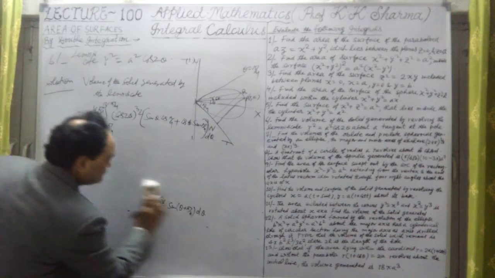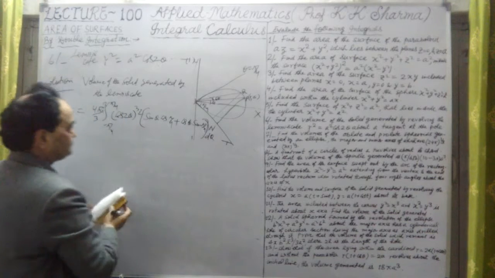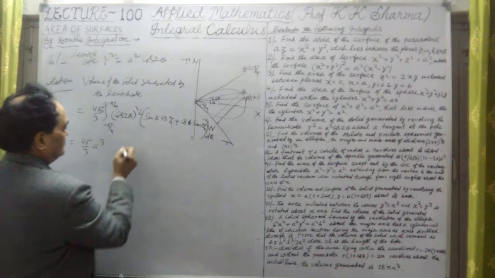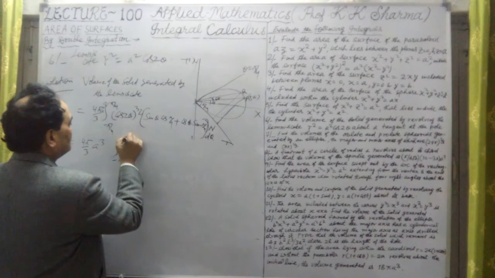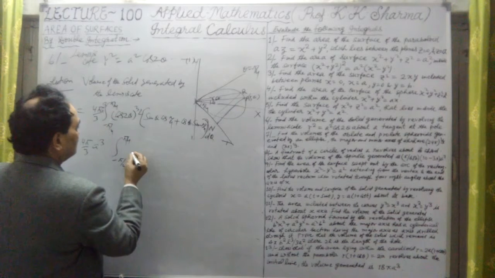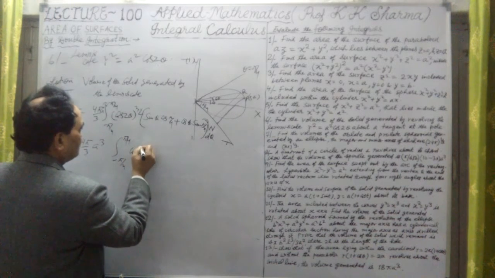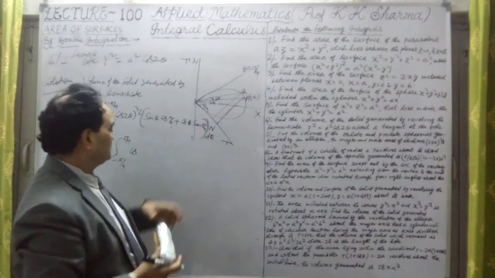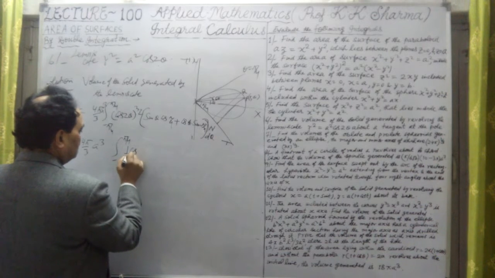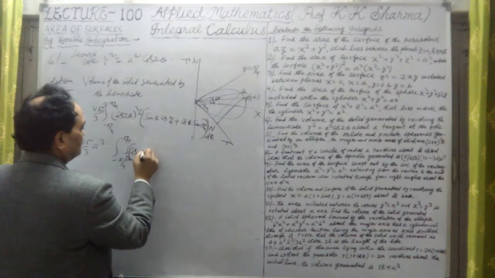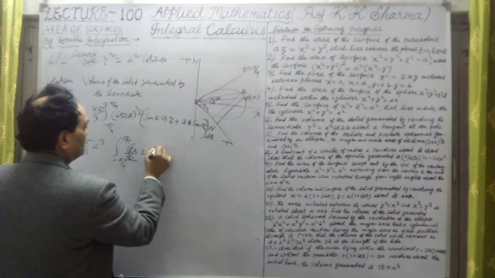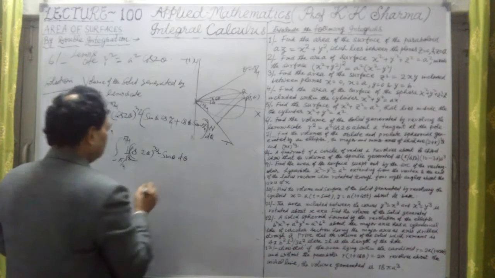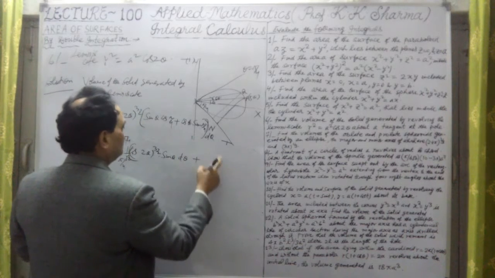Now let me further solve it. It will give us 4 pi by 3 a cube, limits now minus pi by 4 to plus pi by 4. Now let me multiply them. Cos pi by 4 is 1 upon root 2, sin pi by 4 is 1 upon root 2. Let me take 1 upon root 2 outside. This is 1 upon root 2. Within the bracket it is now cos 2 theta whole power 3 by 2 into sin theta, the first one, into d theta. Let me open this in two terms.